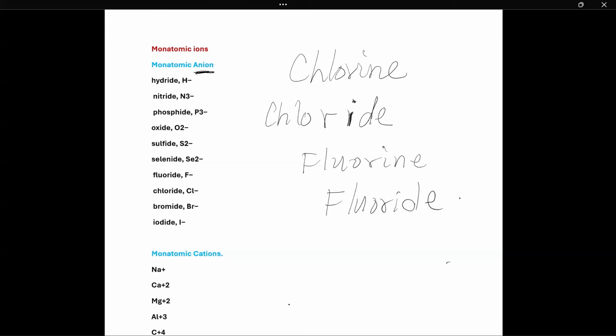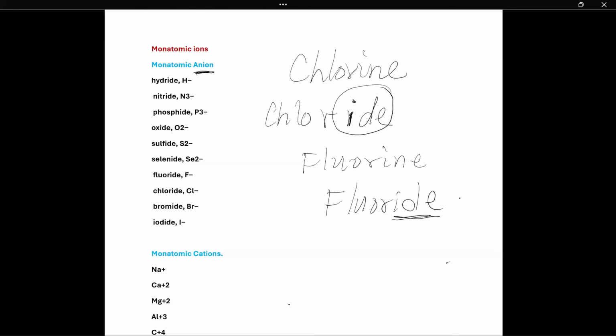Same way, hydrogen, last three letters IDE. So anions, when they are monoatomic, their name ends with IDE. The last three letters of the name of the element are replaced by IDE.